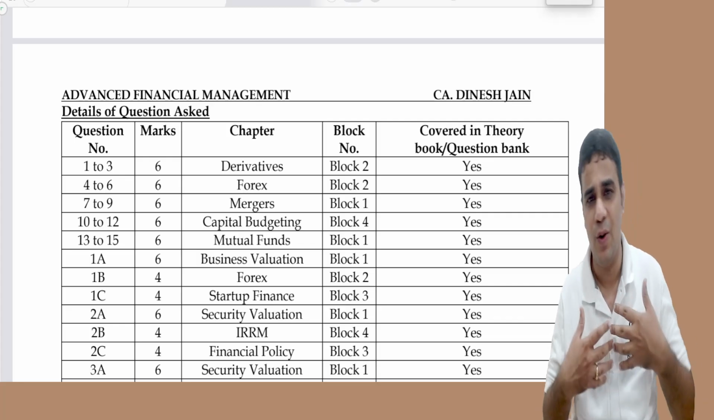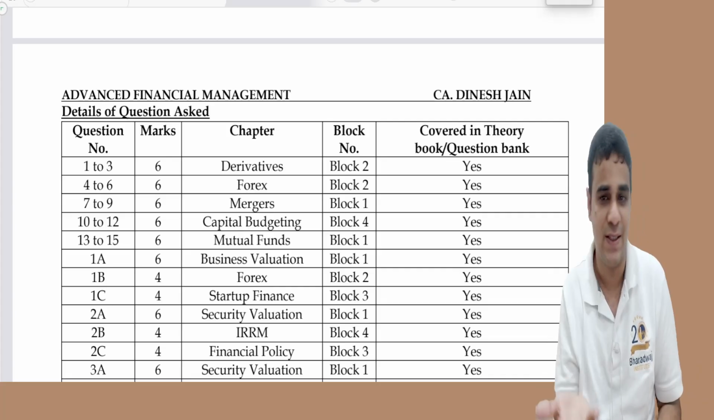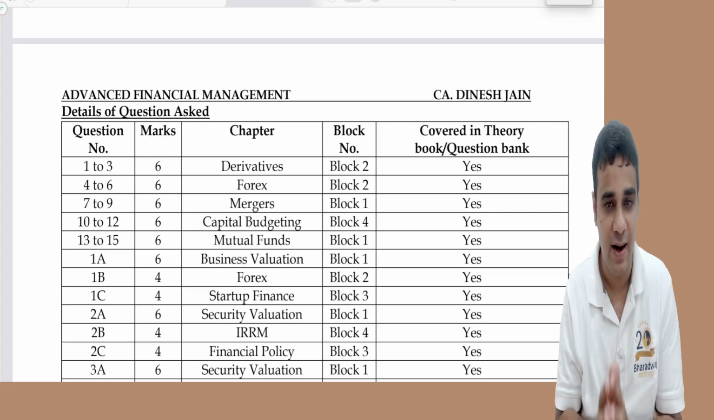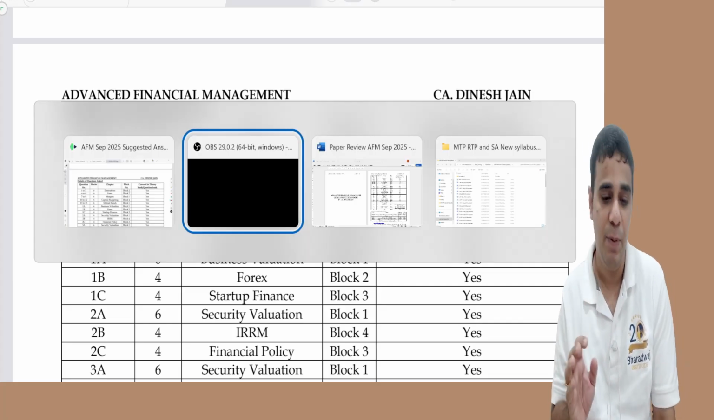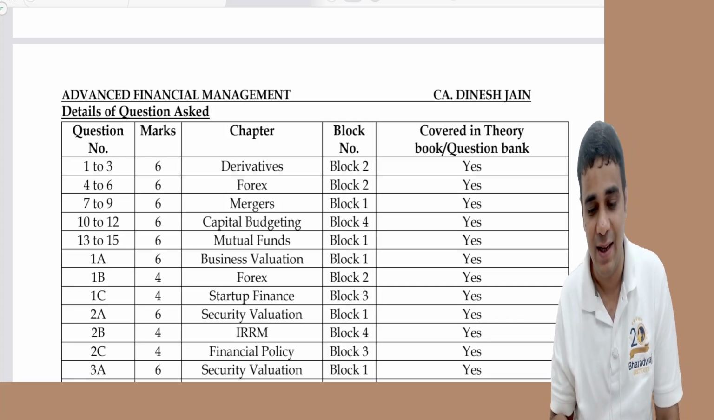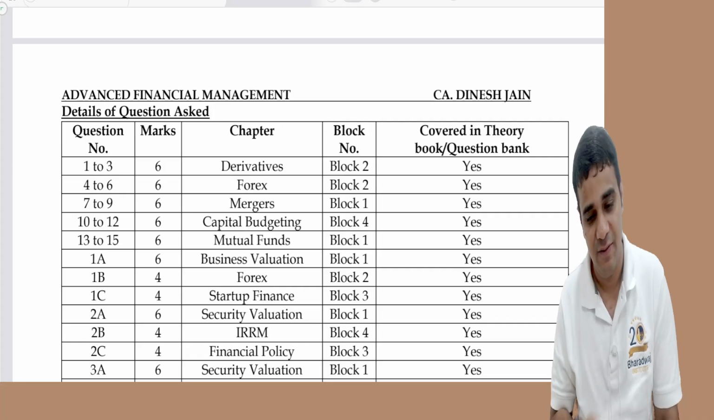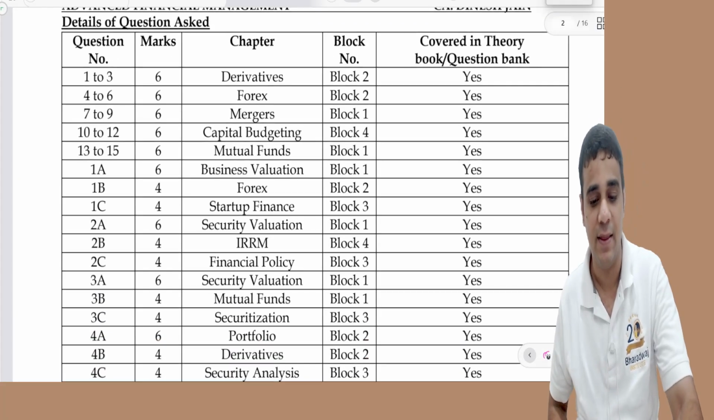Study material, I don't want to take any credit because it is from the study material. If I say it is covered in my theory book or question bank, it is indirectly covered in the ICAI study material. Any paper which is from the ICAI study material will find that any author's book is 100% covered, which is what you would see predominantly in this.